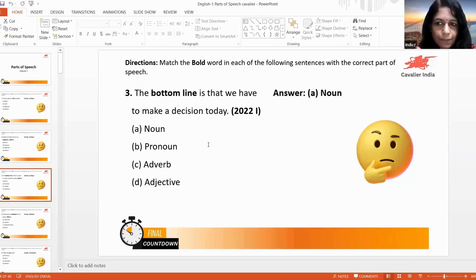Have you heard of that? Infinitive to. Along with to, if there is a verb, it is considered as infinitive to. So when you are asked to point out the verb here, you can't directly tell that make is a verb, because it is infinitive to. After to, there is a verb. This is not the main verb. So here, which is the main verb? Have is the main verb.